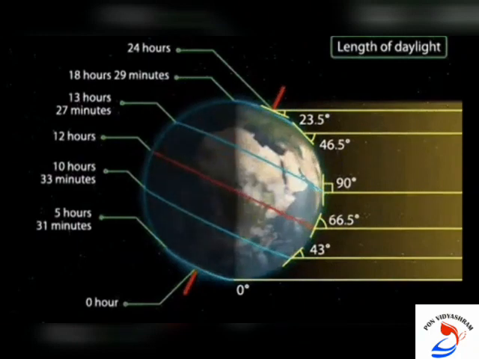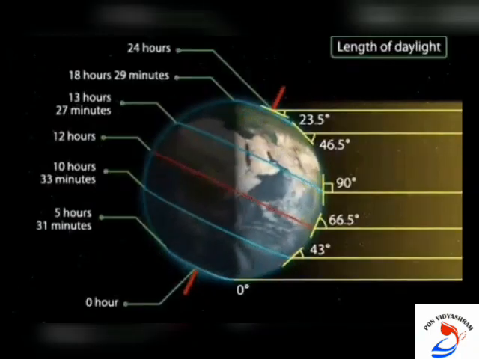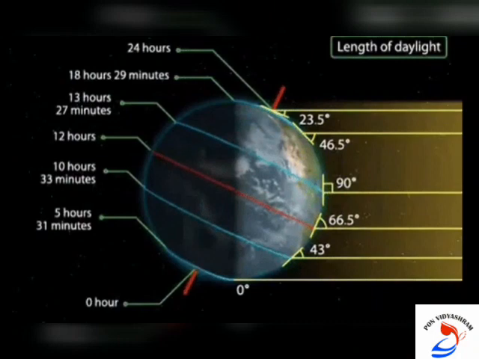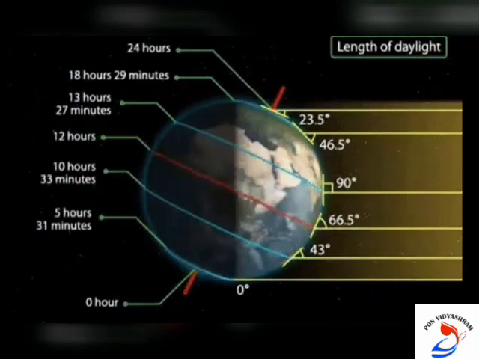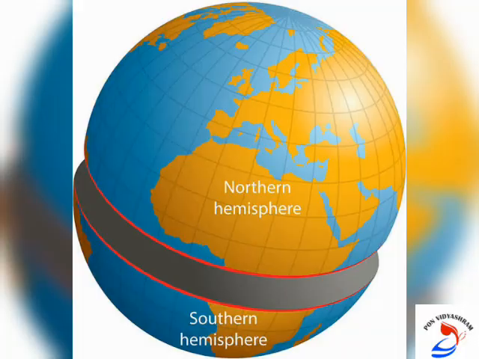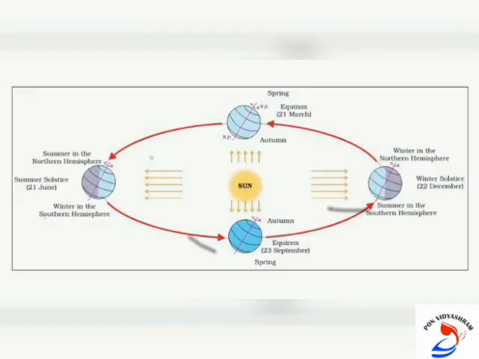Since a large portion of the northern hemisphere is getting light from the Sun, it is summer in the regions north of the equator. If you take the equator, it will be divided into northern hemisphere and southern hemisphere, isn't it? So during the 21st of June, due to the slanting position, the northern hemisphere receives the direct sun rays and it will get the maximum amount of heat.